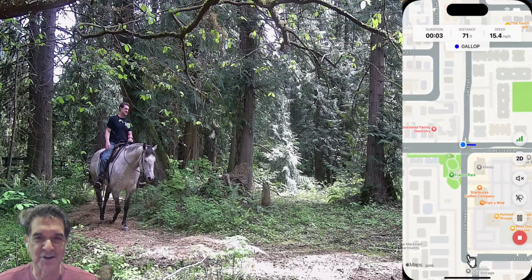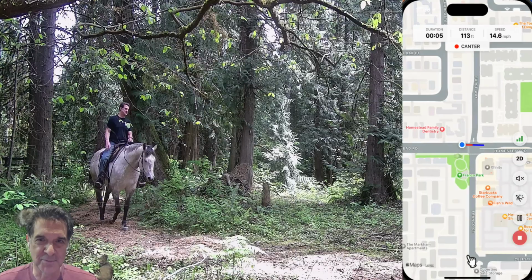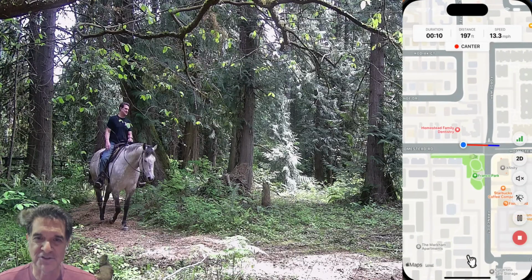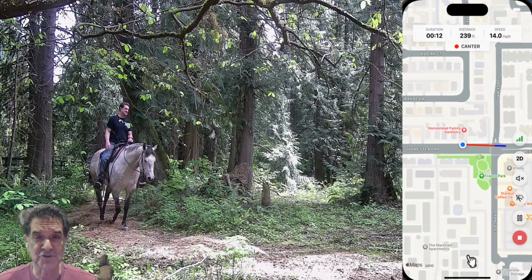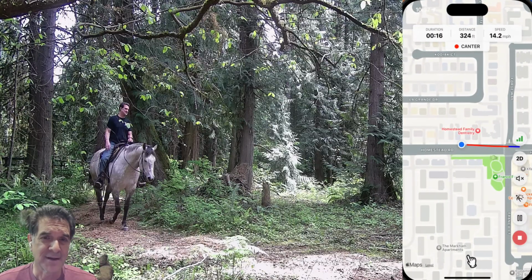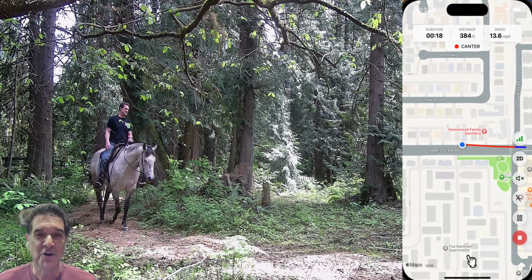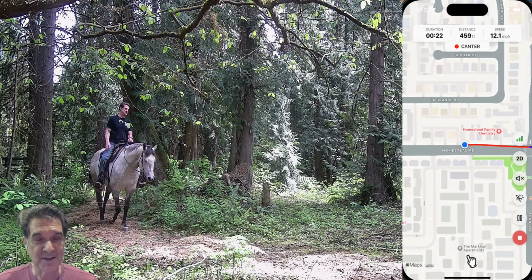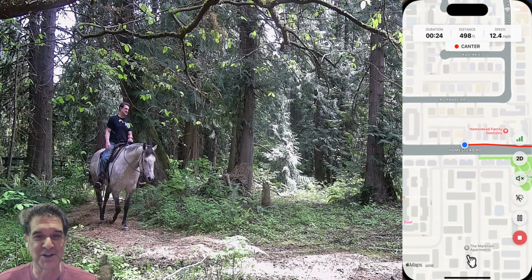On the screen in here, I'm going to record how long you've been riding, the distance that you've gone, the speed that you're at, even the gaits that you're at. So let's say if you're walking or trotting or cantering or galloping, or you're halted at the fence talking to the neighbor for a period of time. I actually capture all that information, which is pretty amazing.